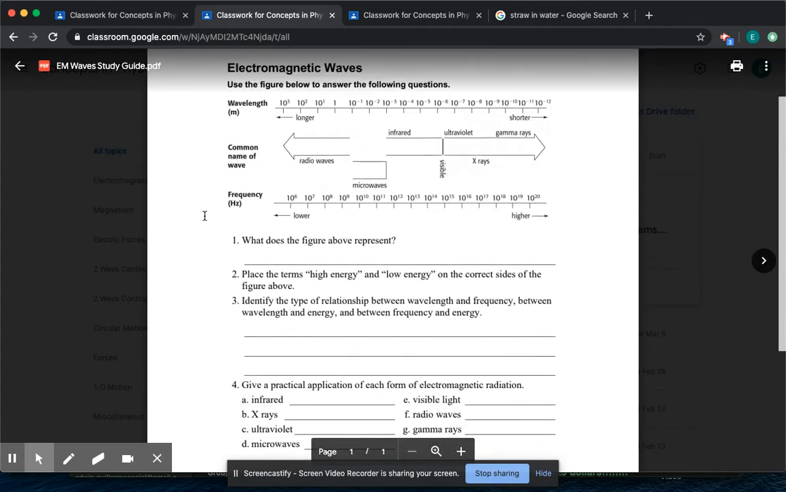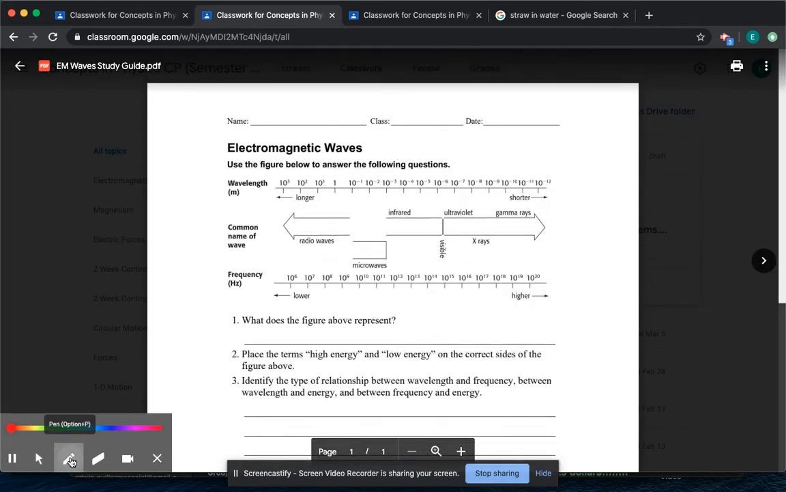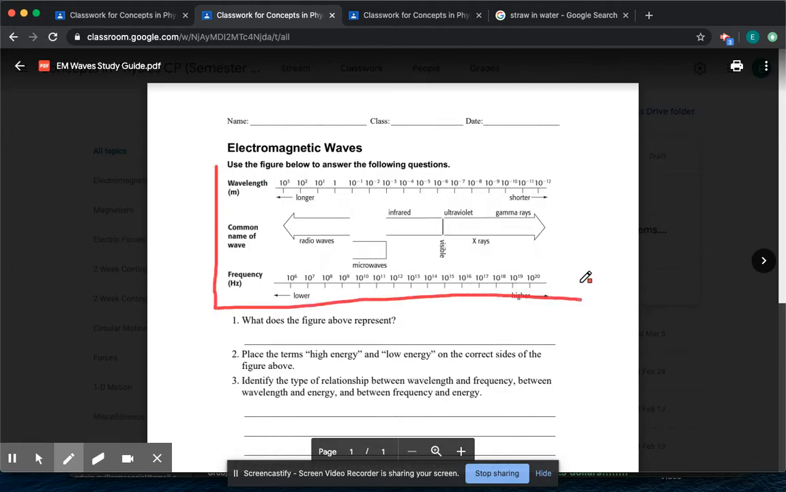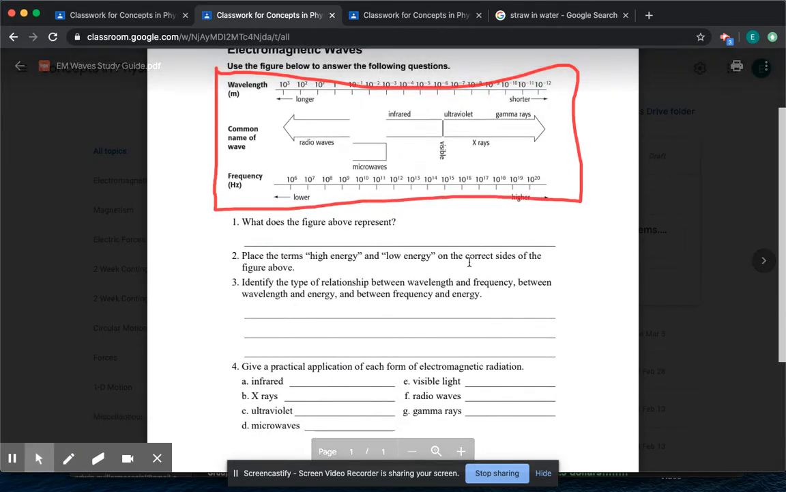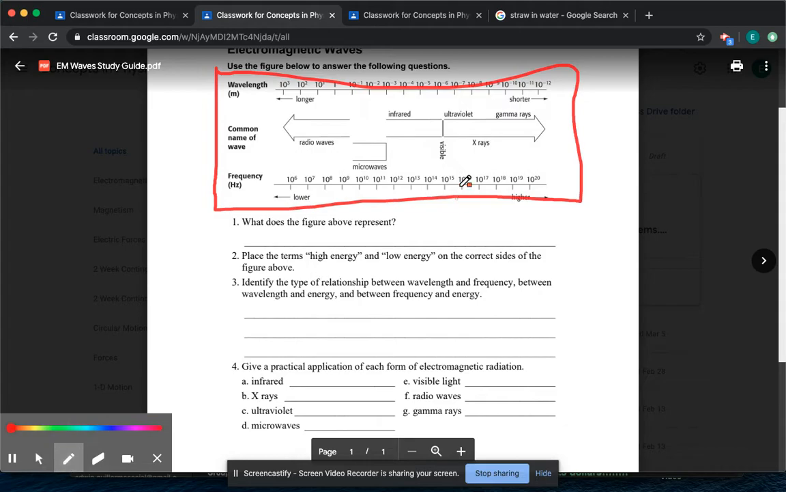For the study guide, number one: what does the figure above represent? It's asking you, what is this? What does this represent? Number two says place the term high energy and low energy on the correct sides. So which side has the increasing energy? We talked about that. I'll let you fill that in.